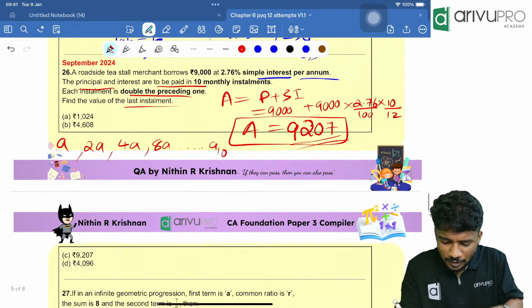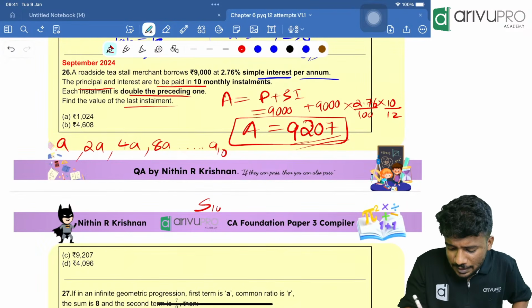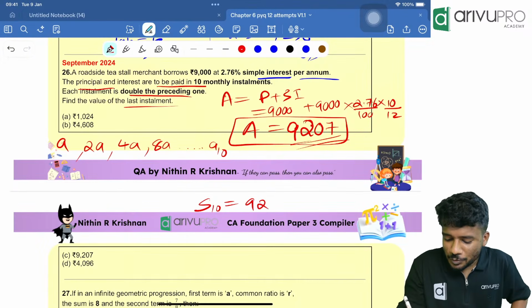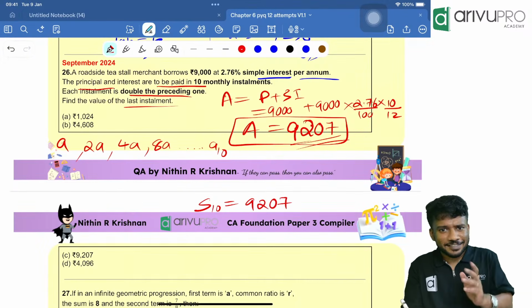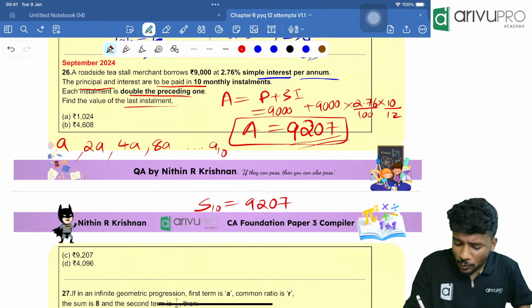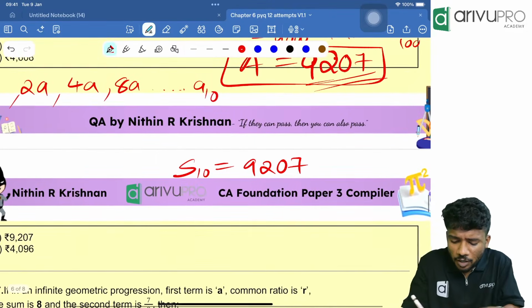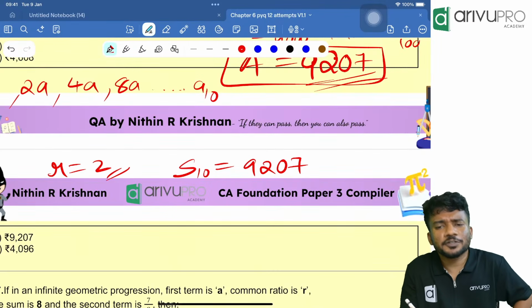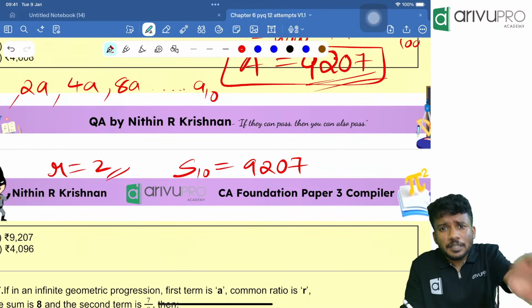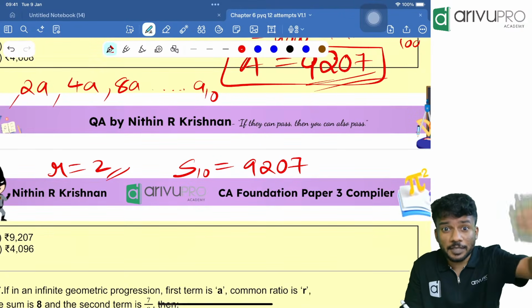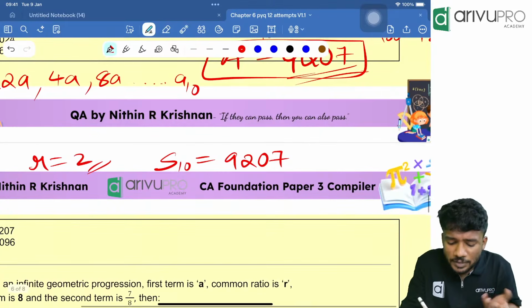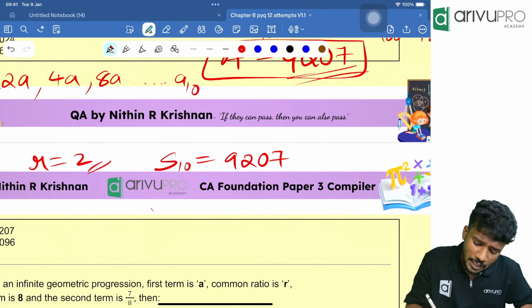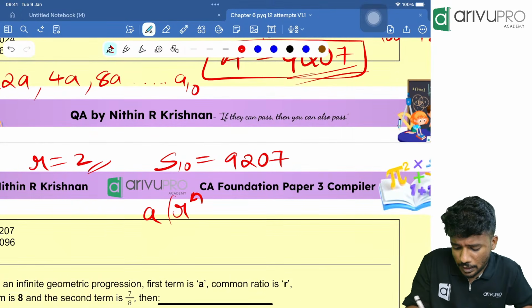Before that, take your calculator. S10 is nothing but 9207. Now if you ask me, the common ratio R is equal to 2. Correct? Why? Because each installment is 2 times the preceding one. Now people, what is the formula for S10 in a GP? A into (R raised to N minus 1) divided by R minus 1.